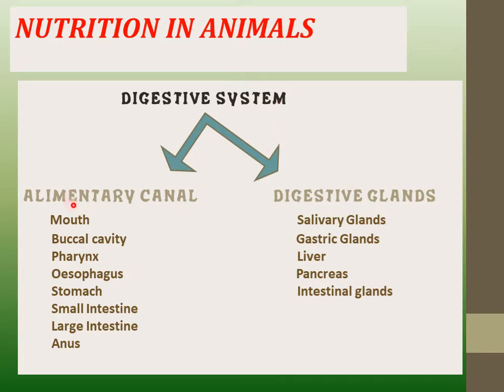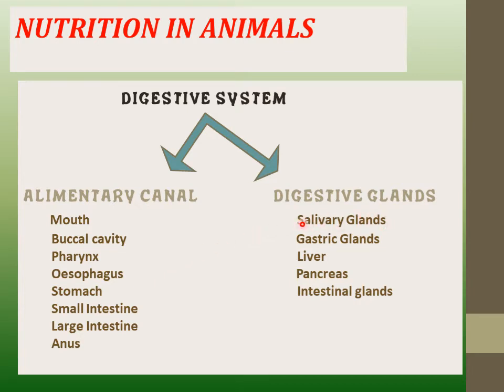So we can see here the organs included in the alimentary canal. Initially we can see the mouth, then buccal cavity, then pharynx, esophagus, stomach, small intestine, large intestine and anus.